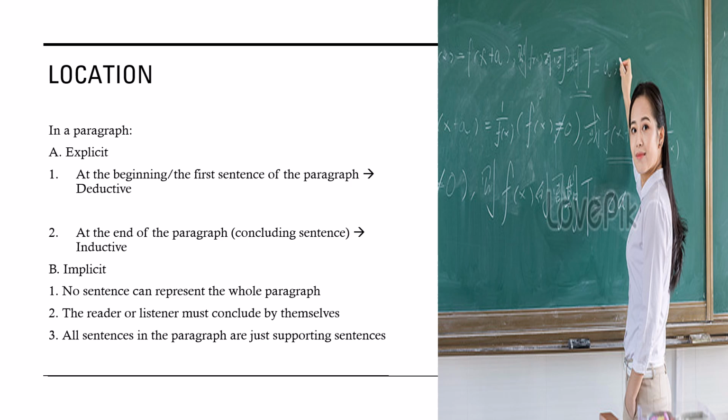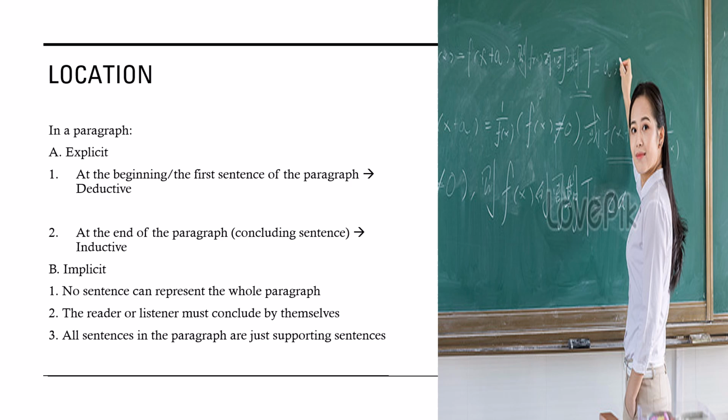And then it also can appear at the end of the paragraph, so we can call it a concluding sentence. So it is not necessarily always in the first part of the paragraph, but it also can happen at the last part of the paragraph, along with the concluding sentence.